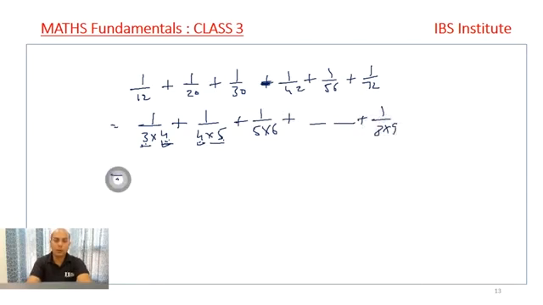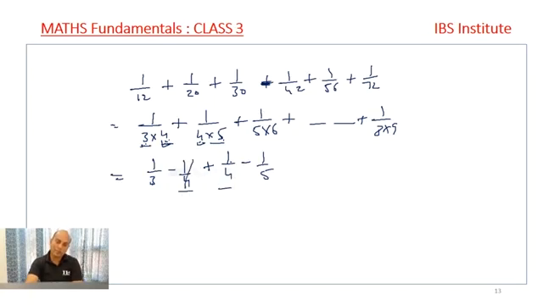So what do we get here? It is going to be 1 upon 3 minus 1 upon 4. Here the first value is positive, the second value is negative, 1 upon 4. Plus, similarly, in the next term, 1 upon 4 minus 1 upon 5. Here, the question becomes easier because these values are getting cancelled.